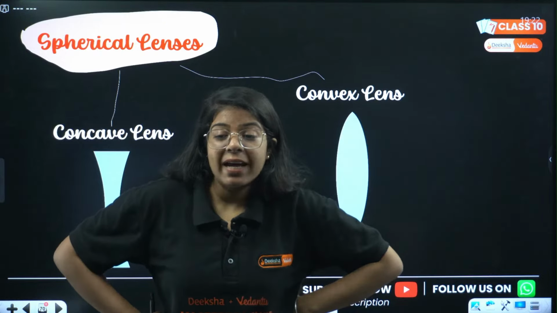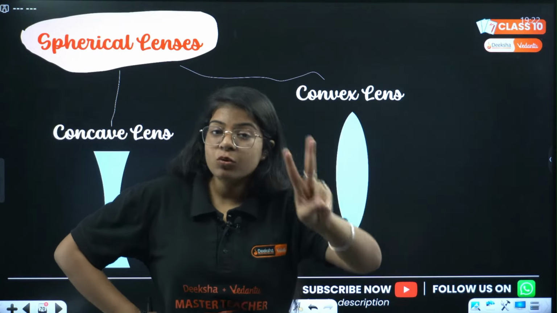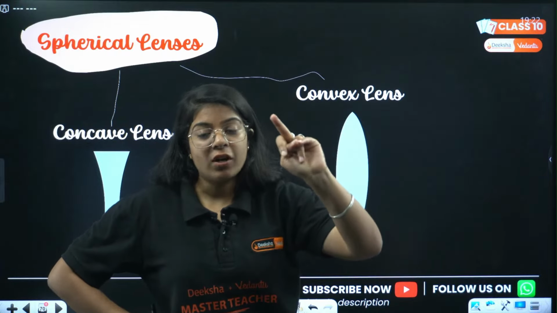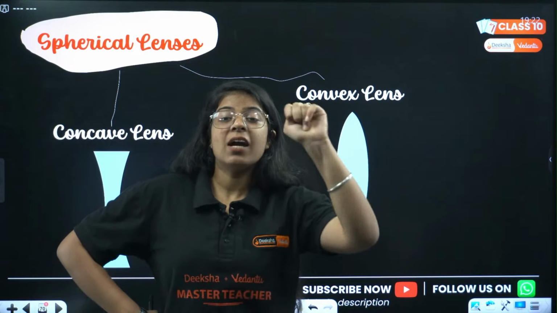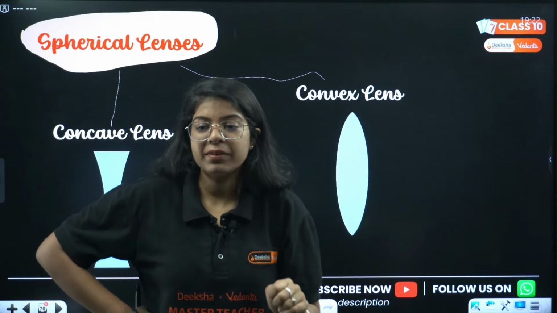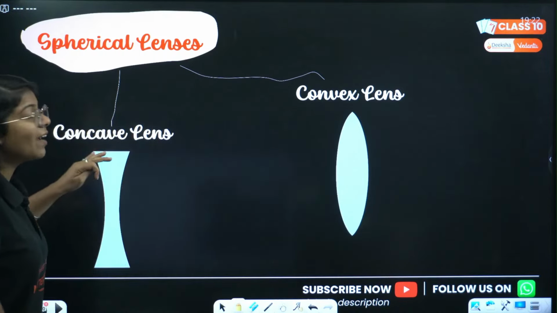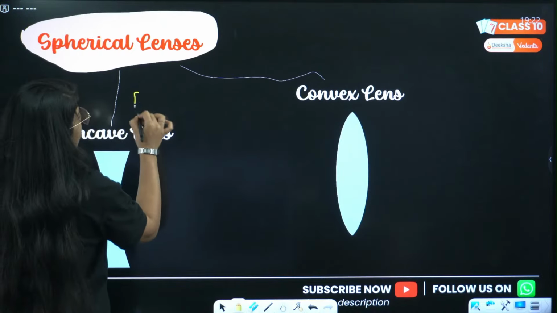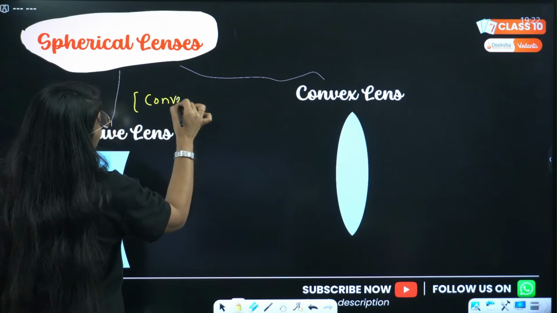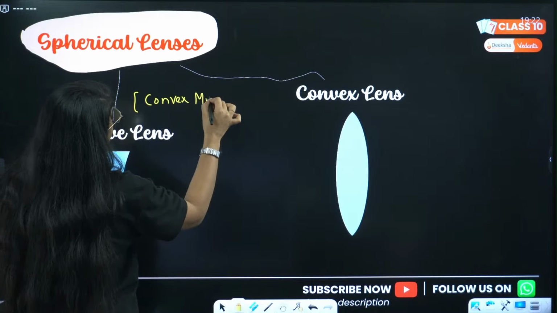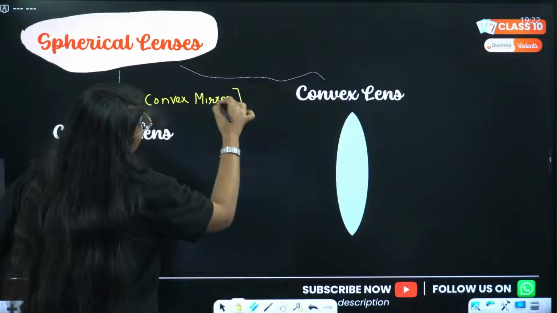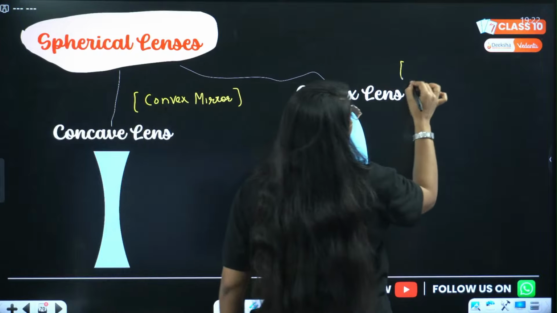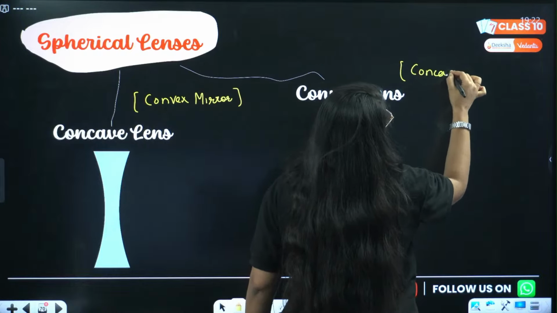ठीक है. Right. So we have two kinds of lenses. One is concave lens, the other is convex lens. Now concave lens is similar to convex mirror. And convex lens is similar to concave mirror.